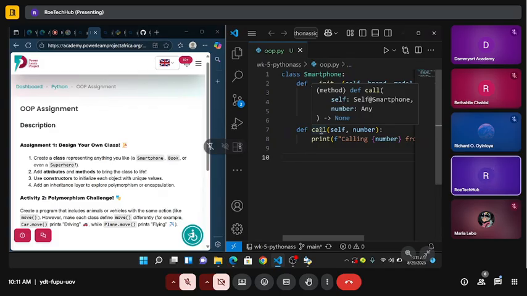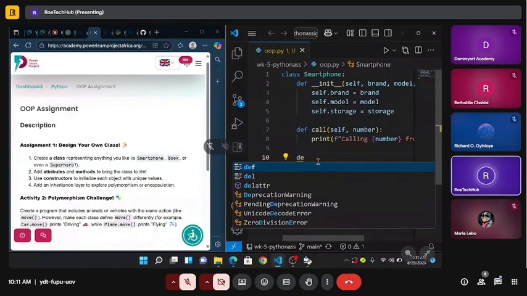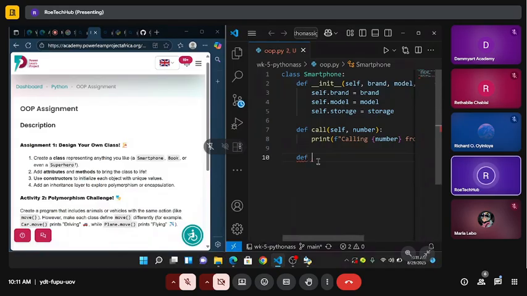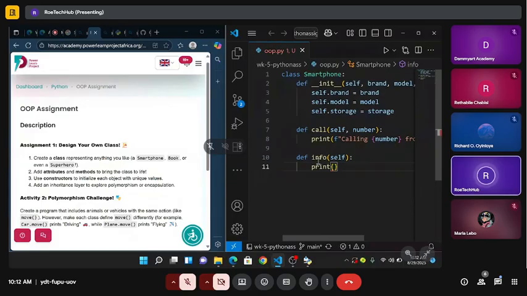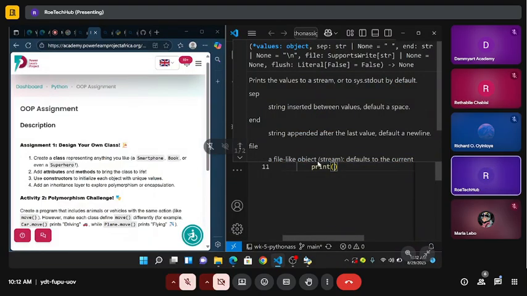And then what if I want to check the info of my storage? Let me check and say info of my storage. Info of my phone. So I'm going to put self, all right? But then here, unfortunately, I'm not going to add any attribute because I just want to use it to access what I need about the phone.